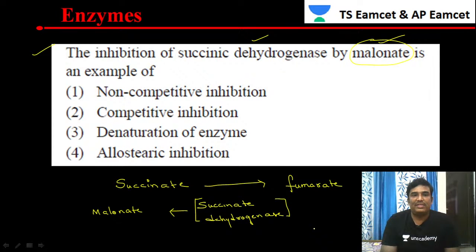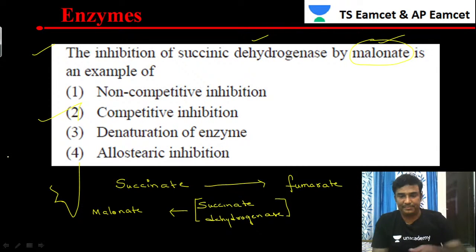Malonate is similar in structure to succinate, so instead of succinate, malonate binds to the enzyme and stops the formation of the product fumarate. Such inhibition is called competitive inhibition. So option 2 will be our correct answer. It is a best example of competitive inhibition.